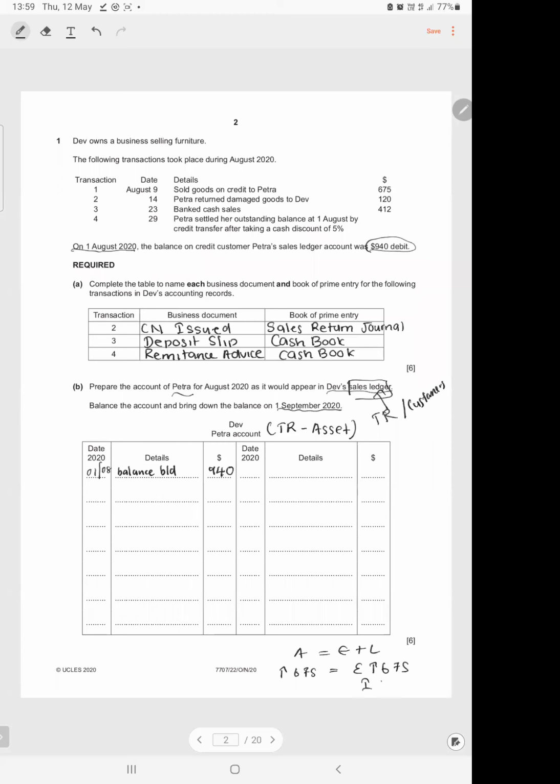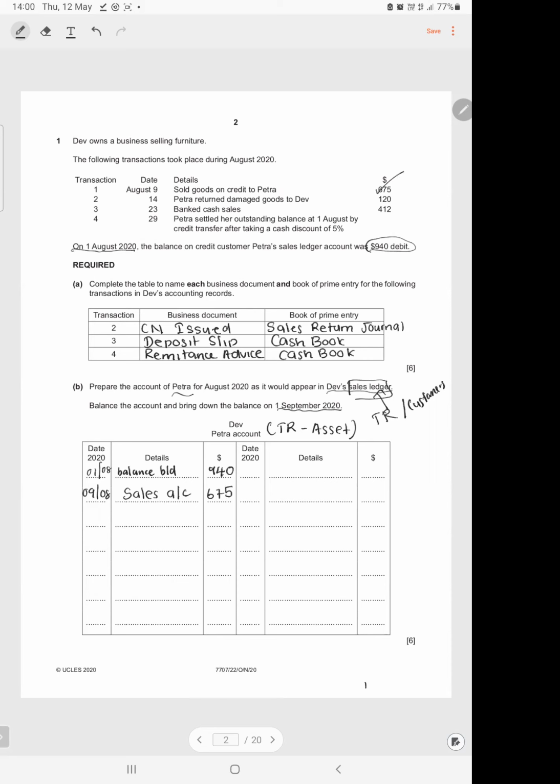So the double entry is you credit the sales account and you debit the customer account. So this will appear on the debit side of the customer account. The ledger account where the other entry will be is in the sales account, which records all credit and cash sales. And the amount is 675. There are no listed prices or trade discounts mentioned in this. So the transaction is done.